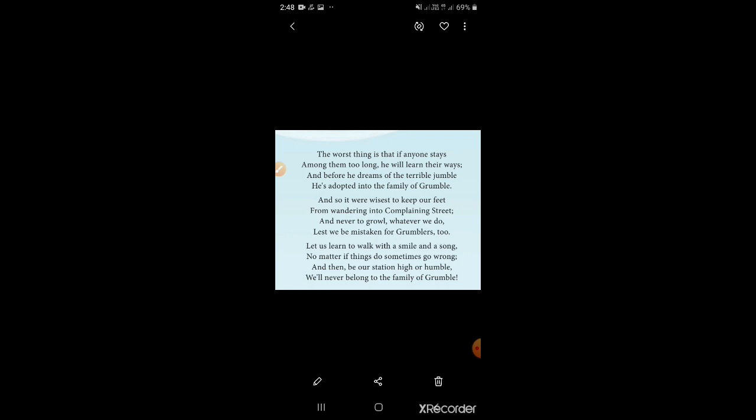Which ways? Bad things. Is it okay? And before he dreams of the terrible, terrible means extremely bad or serious, before he could identify what was around him also, he has adapted into the family of Grumble.